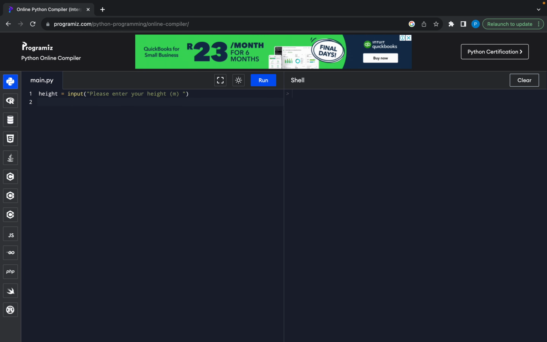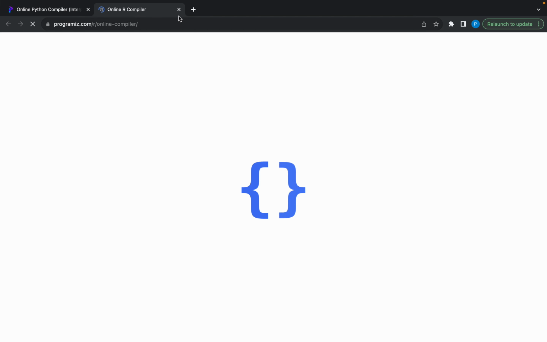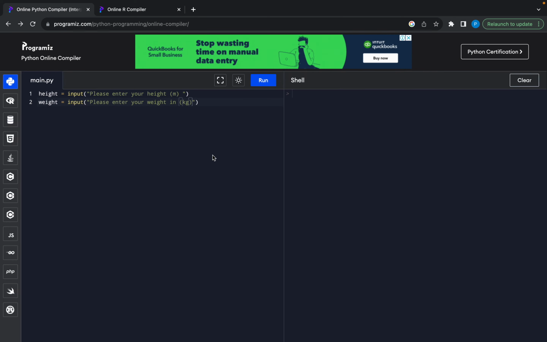And then we also want weight. It needs to be an input function, and please enter your weight in kg. Oopsie, my bad.